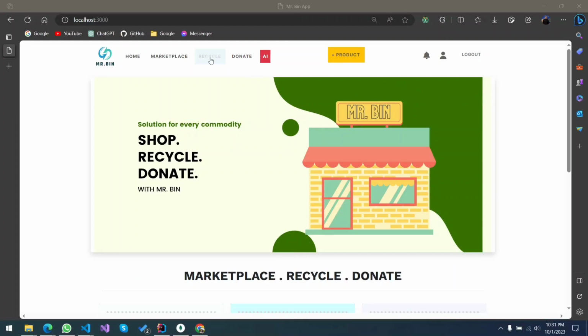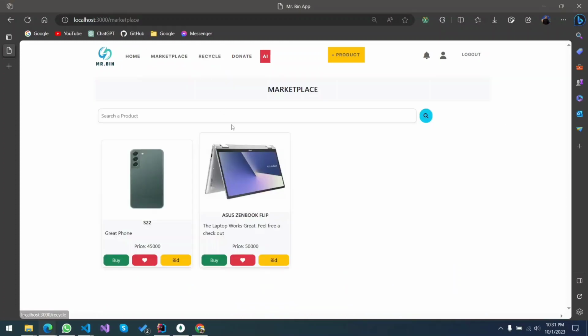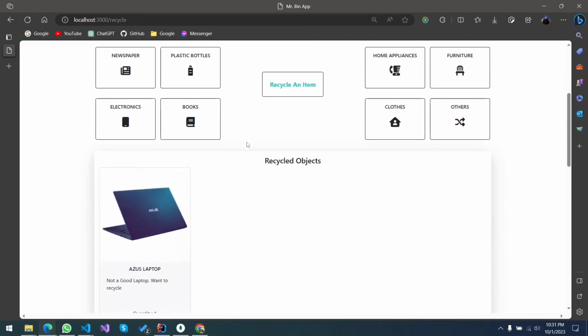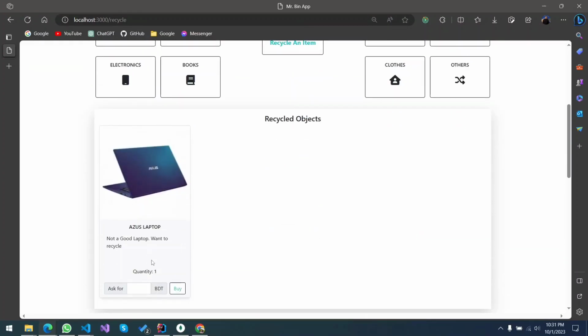Now here we signed in as a recycler. You see that the recycler can view the marketplace, but the recycler has a separate UI to see the recycled objects. Here he can ask for an amount of money. For example, he can say that he can pay 10k or 1000k for this, and he can send a buy request for it.